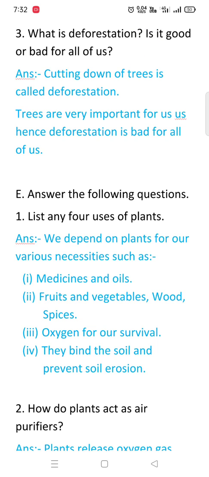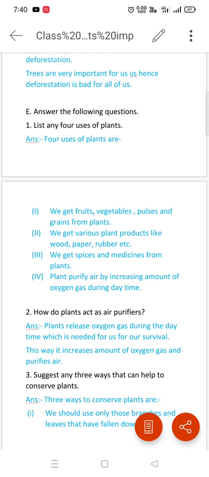E part question answer. List any 4 uses of plants. The answer is we depend on plants for our various necessities such as medicines and oils, fruits and vegetables, wood. Let's see the question answer of E part. List any 4 uses of plants.